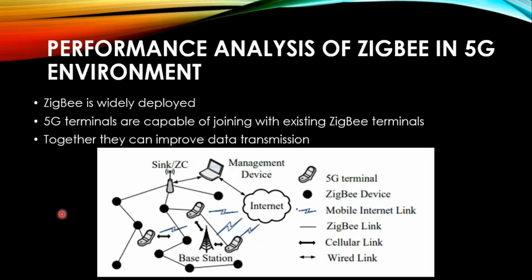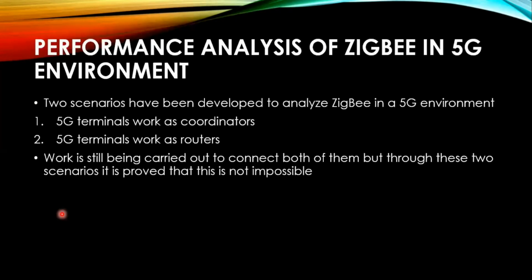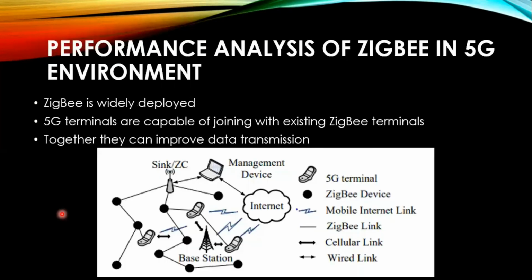Now we will be analyzing ZigBee performance in a 5G environment. The ZigBee network is widely studied and deployed recently because of its low cost and simplicity features. However, the power consumption issue needs further improvement since the application requirements are not fully satisfied. The emerging 5G communication technology is characterized by smarter devices and native support for M2M communication. On that basis, the 5G terminals are capable of joining the existing ZigBee networks and have the potential to improve the data transmission. A sample deployment is shown in this figure.